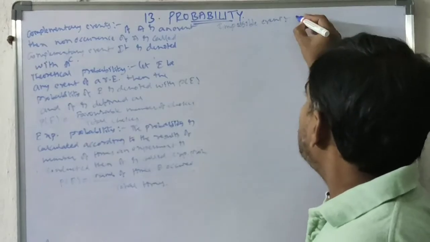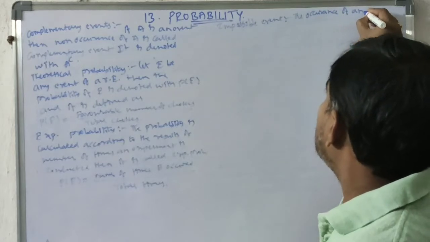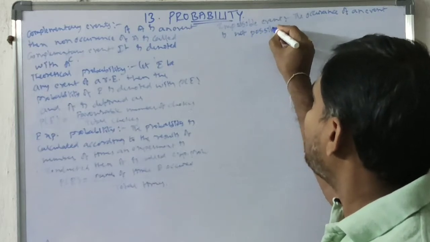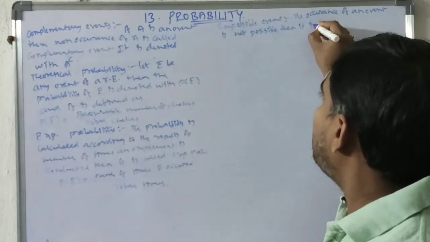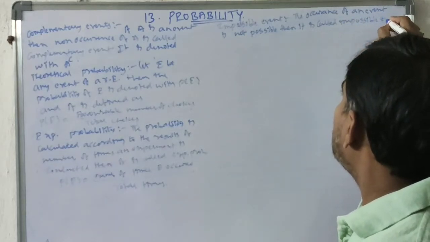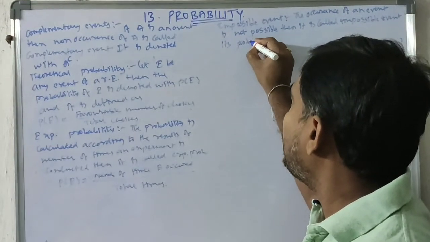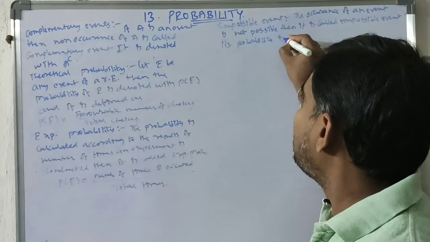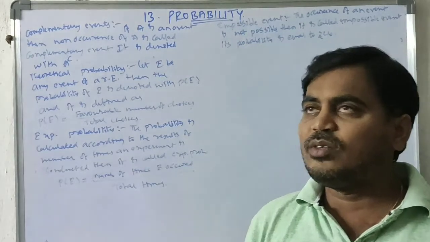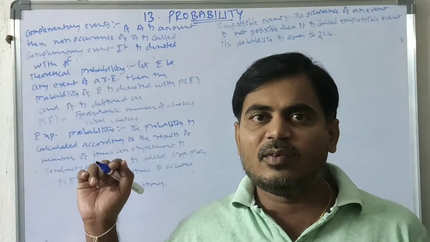So if the occurrence of an event is not possible, then it is called an impossible event. Its probability is equal to zero. Why? Because there won't be any chance to occur, so definitely the probability is equal to 0.